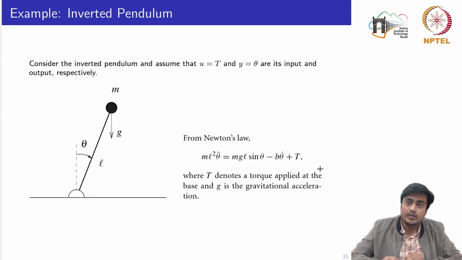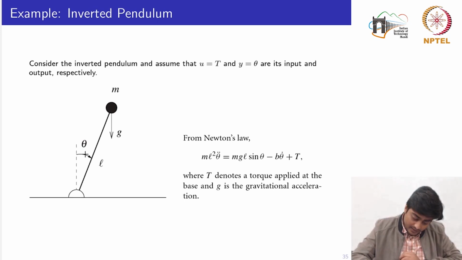Let's consider one example with which we had started this lecture or this module. So here we are considering the inverted pendulum. Initially we considered the simple pendulum, but you can also consider an inverted pendulum where theta is now the angle made from the vertical axis. The control input to this inverted pendulum is the torque applied to the base, and the output y is the angle this pendulum makes from the vertical axis. It is well known that from Newton's law we obtain this particular equation, which you could imagine is a non-linear equation.